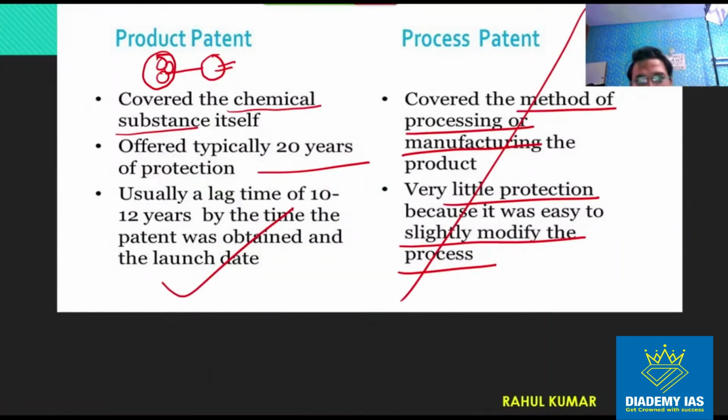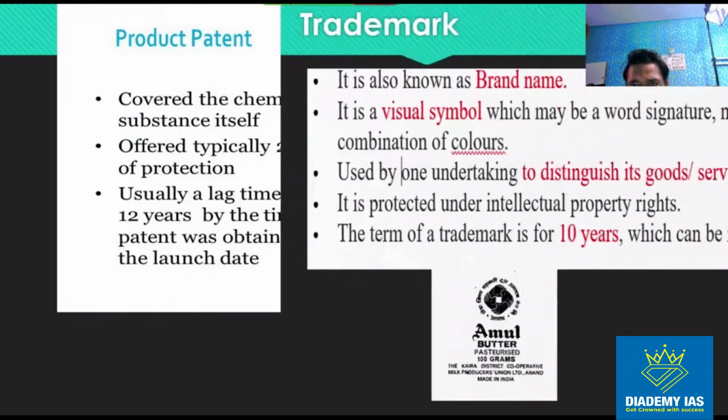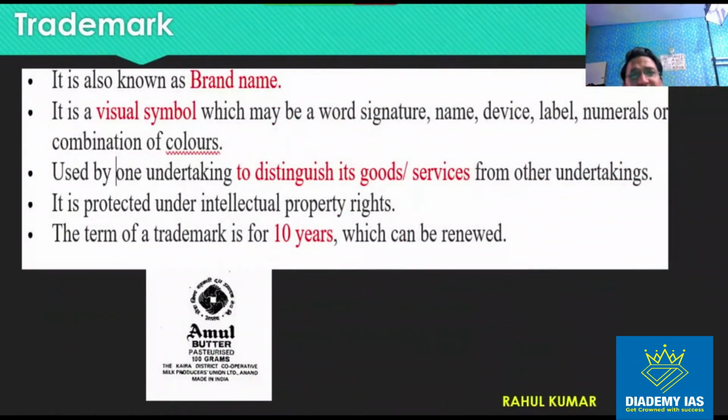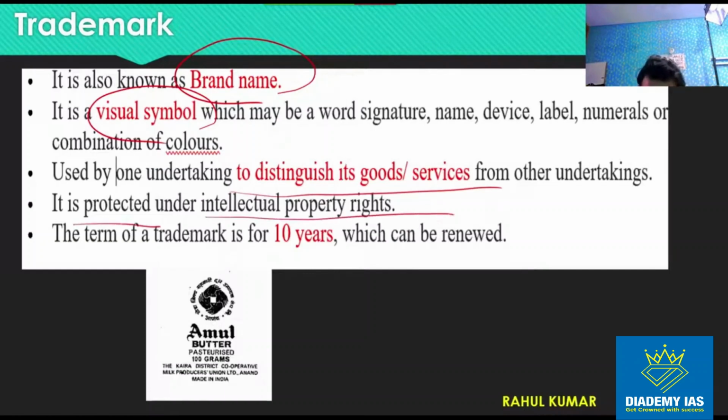Right? So this is the difference between the product patent and process patent. Now next is the term trademark. So trademark is a brand name which gives the visual symbol which helps to distinguish the goods and services, and it is protected under the intellectual property rights. The term for the trademark is 10 years, which can be renewed unlimitedly, right?